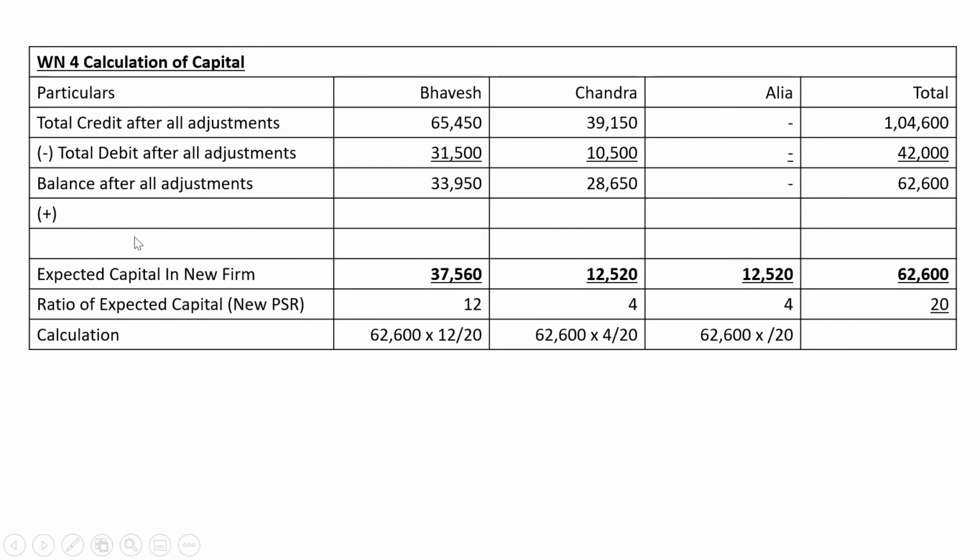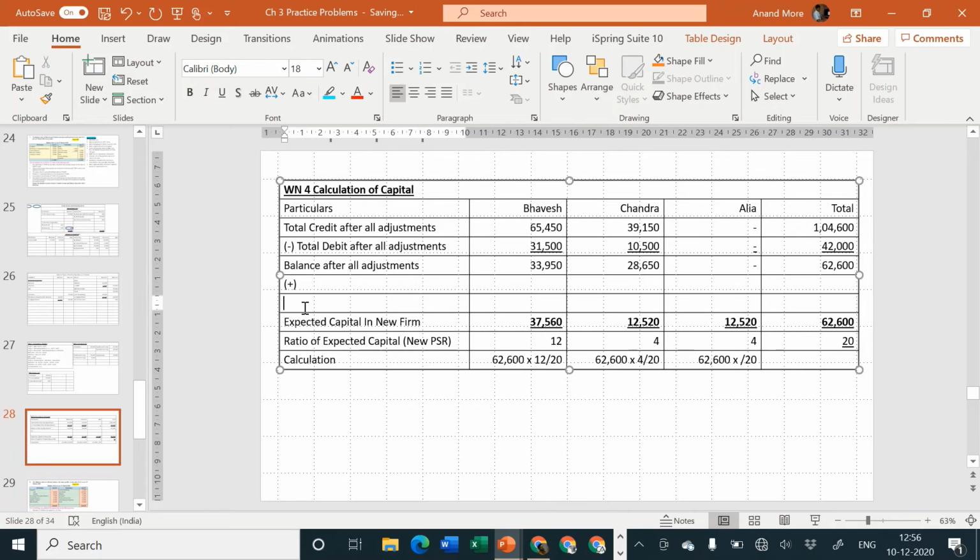Then we can compare it. What is the exact capital they are already having, and what is the expected capital they are supposed to maintain? Based on that, either they can bring in capital or they can withdraw capital. Look at Bhavesh. His capital is 33,950, whereas his expected capital is 37,560. That means he should add to his capital. He should bring in more amount from his house. The amount to be brought in by him is the difference between 33,950 and 37,560, that goes to 3,610. If he brings in 3,610, then he will create the expected capital in the partnership firm.